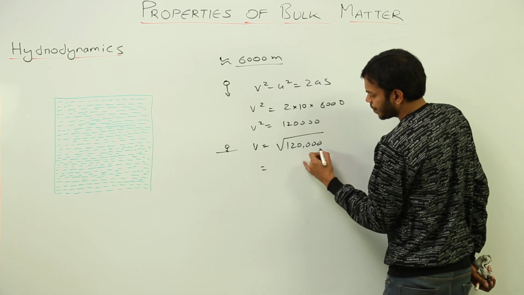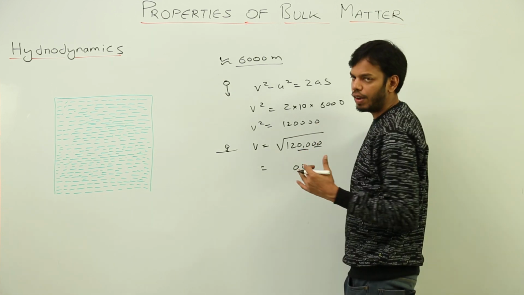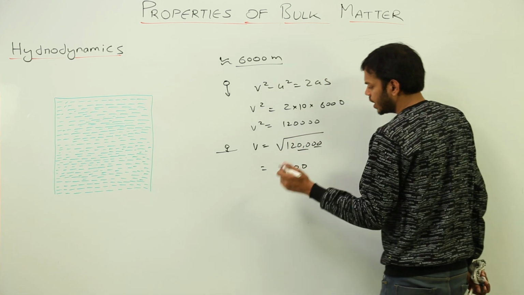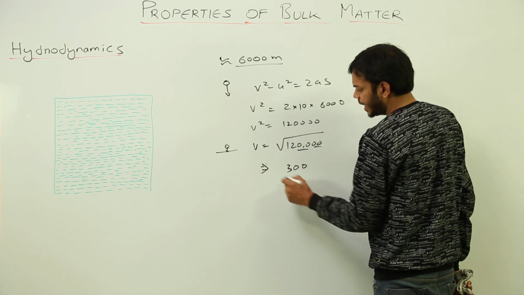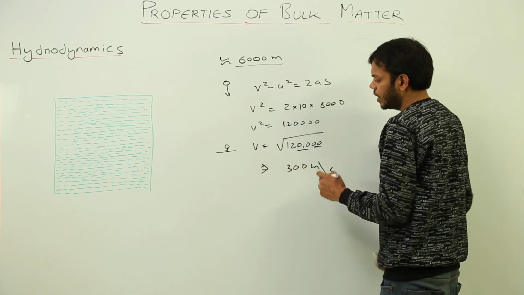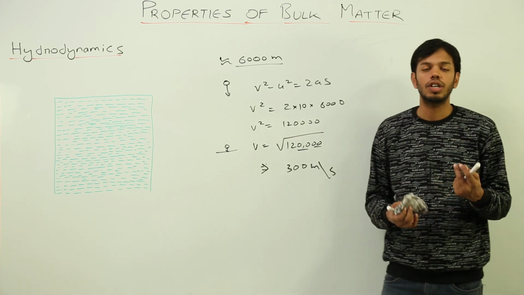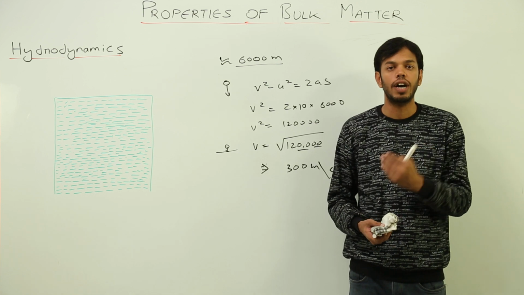What will this be? Root 12. It will be definitely more than 3 point something. I'm just taking it as 3. Okay, so the velocity is greater than 300 meters per second. So is this the velocity of raindrops which hit our surface or hit us? No, because this velocity is even more than the velocity of a bullet fired from a gun.